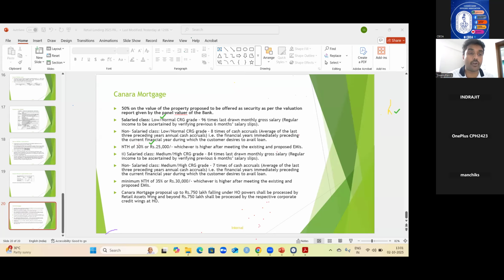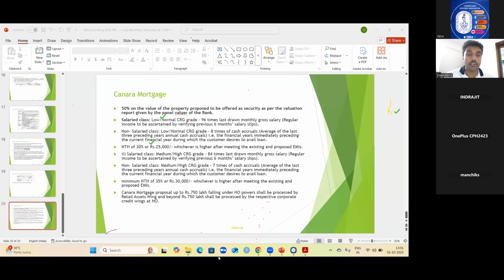PMFME is an agriculture product, so it does not come under retail lending. The corrections will be made before sharing. How many square feet for CRTS? There is nothing called square feet for CRTS. It is always based on the kilowatt of the unit, I mean, the solar plant.